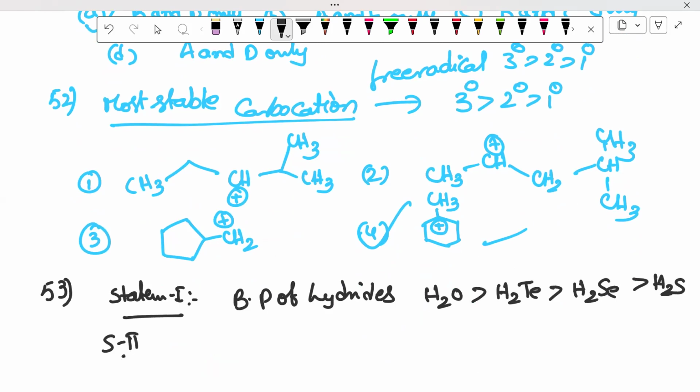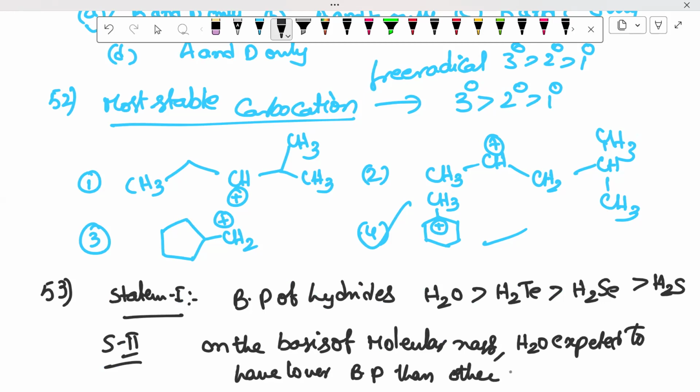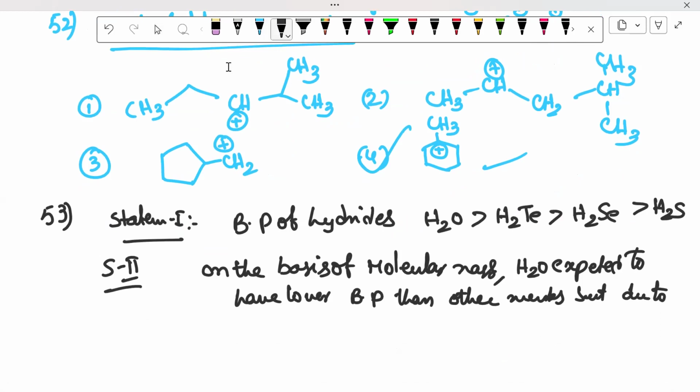And statement 2 is: on the basis of molecular mass, H2O is expected to have lower boiling point than other members, but due to hydrogen bond, boiling point is high.